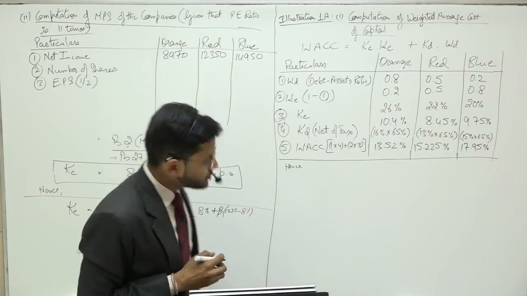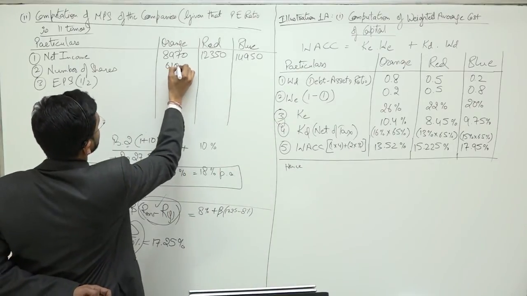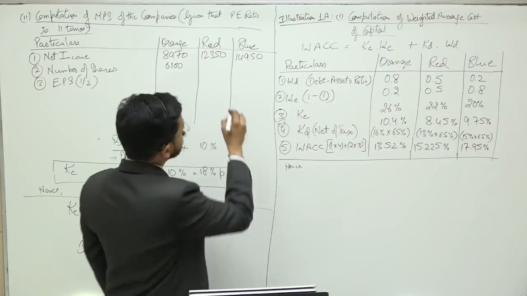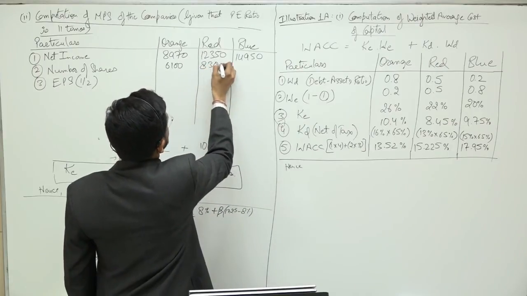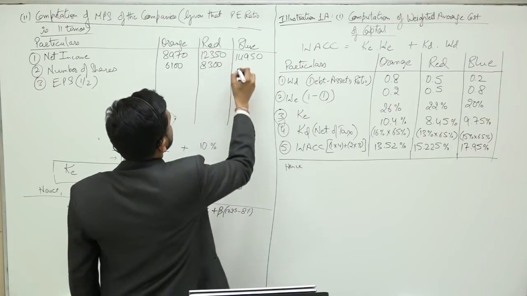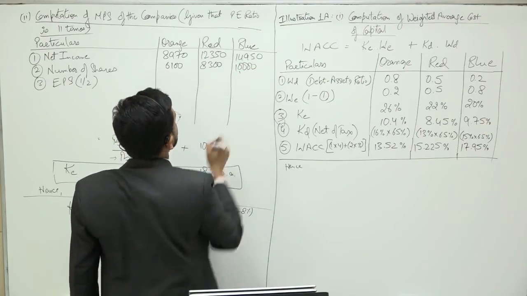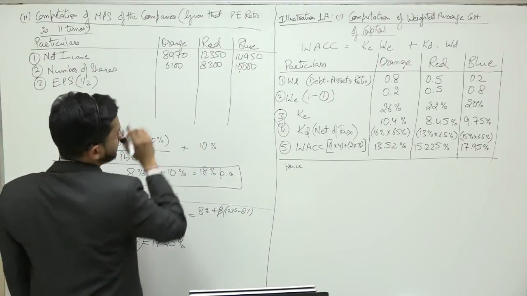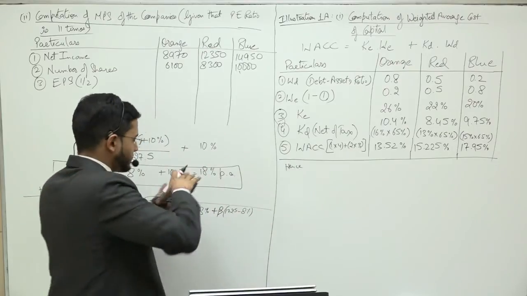So guys, number of shares is 6100, 8300, 10,000. What is the EPS? Let's compute the EPS.